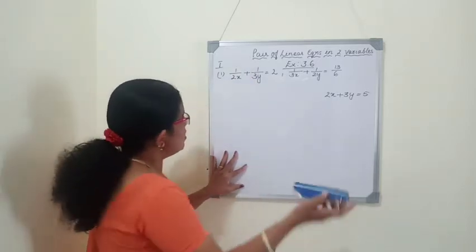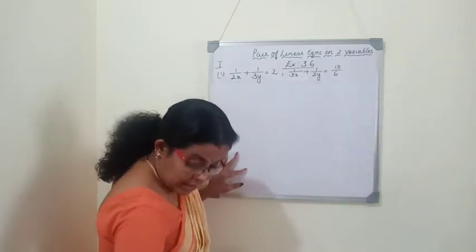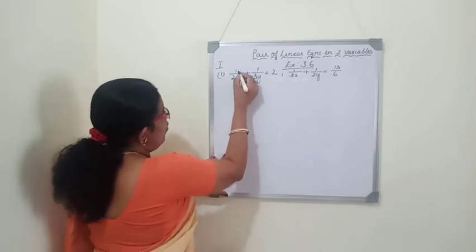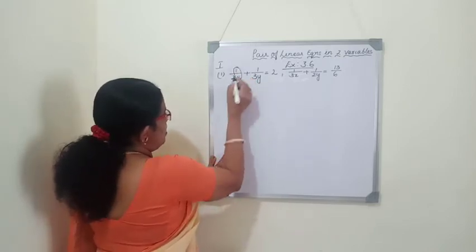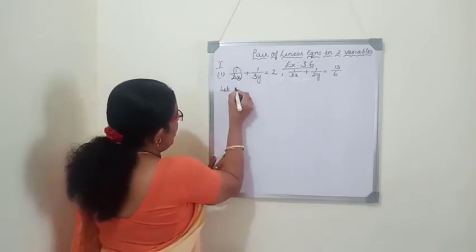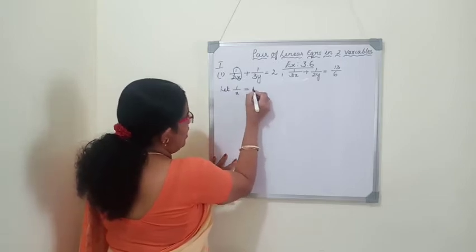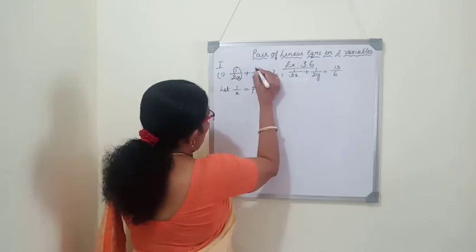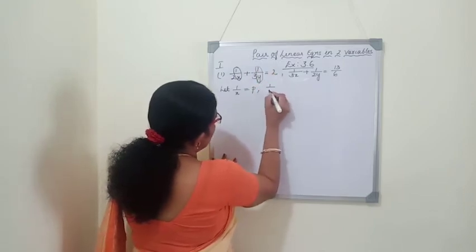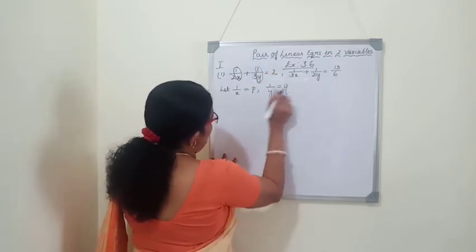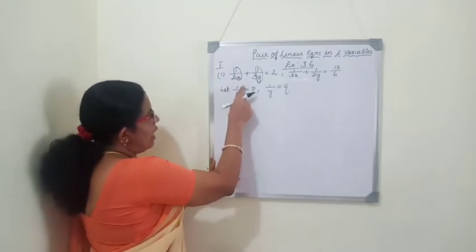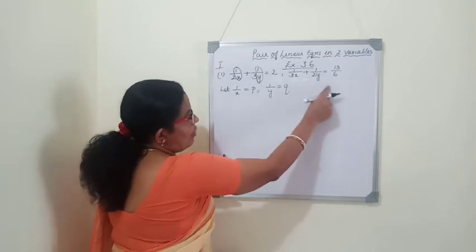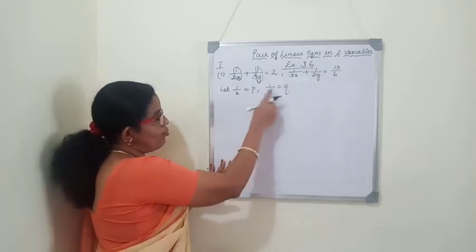So for doing this, x is in the denominator and y is also in the denominator. We will write this 1 by x. Let 1 by x is equal to p, another variable. We will be changing the variable. And 1 by y, we will write it as q. Any other two variables we can write. Let 1 by x is equal to p and 1 by y is equal to q. Both the equations we are going to change in terms of p and q.